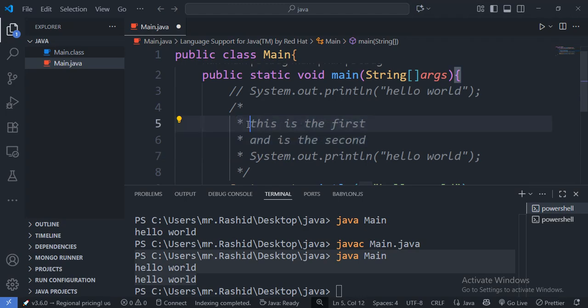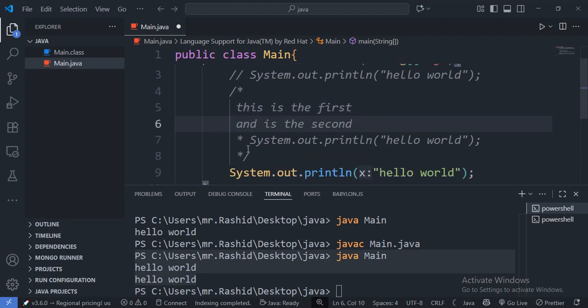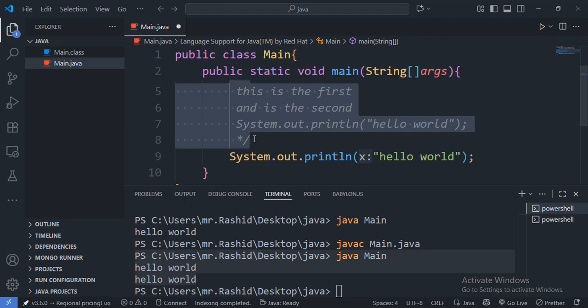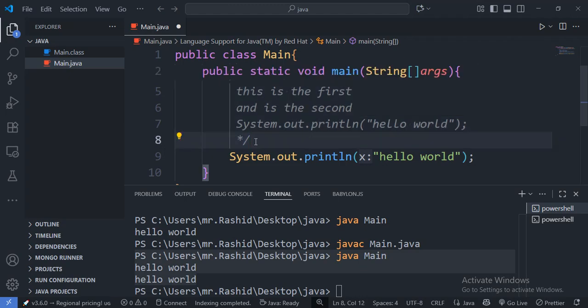So let me show you. If I try to remove them like that, as you can see, this one is a multi-line comment, and the other one that we had previously is a documentation comment.